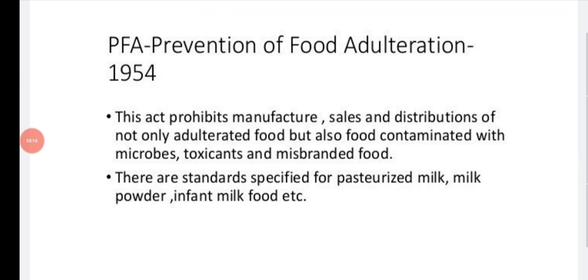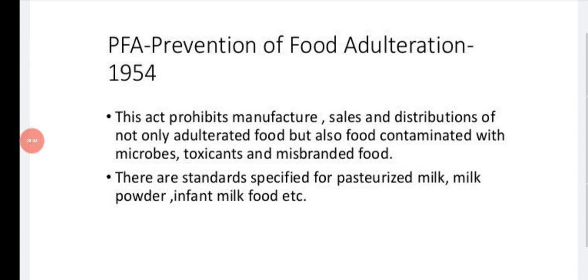Next, coming to the PFA, that is the Prevention of Food Adulteration Act 1954. This act prohibits manufacture, sales and distribution of not only adulterated food but also food contaminated with microbes, toxicants and misbranded food. So according to this act, the trader should not sell adulterated food and also insanitary food.